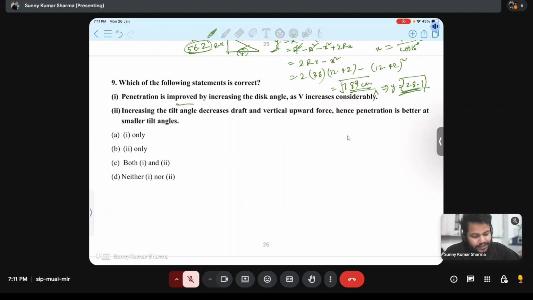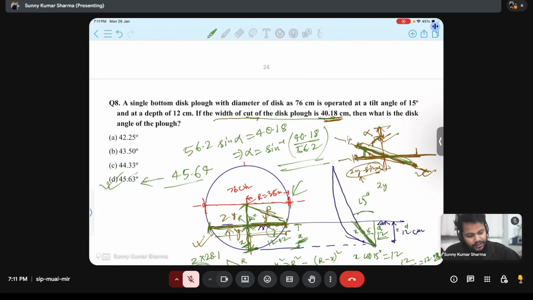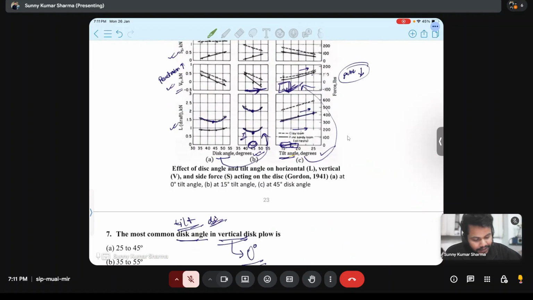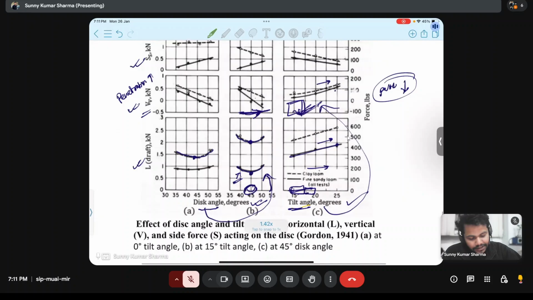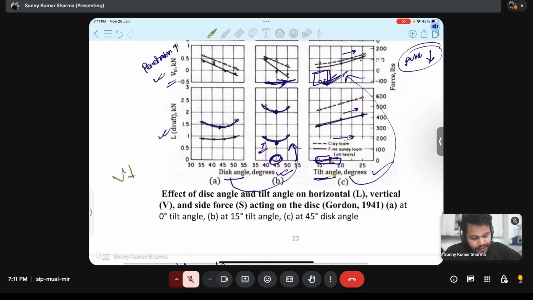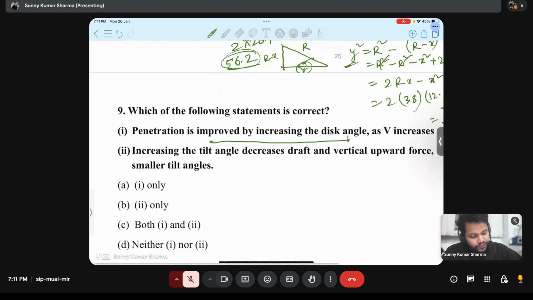Penetration is improved by increasing disc angle. Come to disc angle. No, wait. Okay. With increasing disc angle, what is happening? V is decreasing and penetration is increasing.